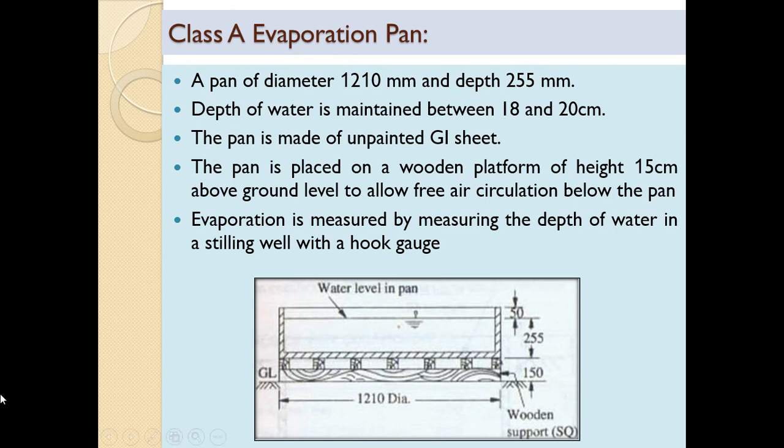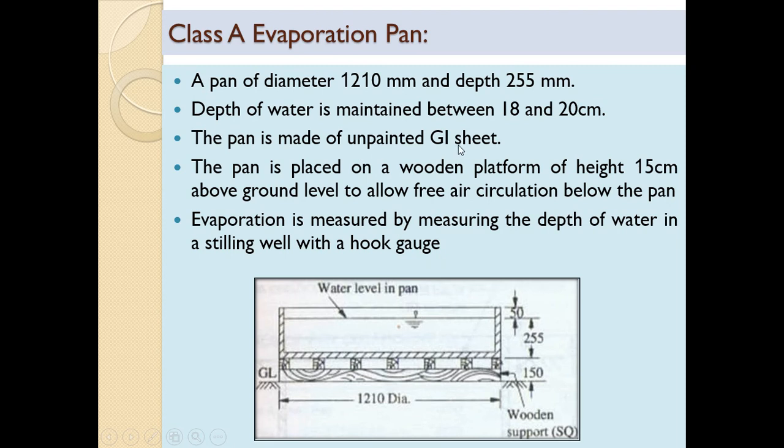So now coming to the Class A evaporation pan. Here you can see the diameter of this pan is 210 mm and the depth of this pan is 255 mm, and it is resting on a wooden platform of 150 mm. A square wooden support is there. Depth of water is maintained between 18 to 20 centimeters, so from the top it is kept open up to 50 mm.